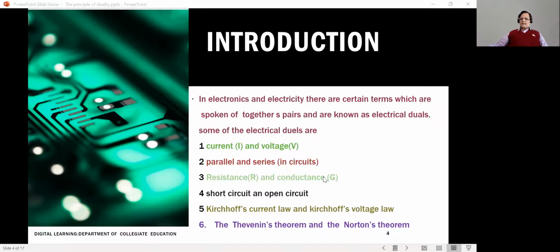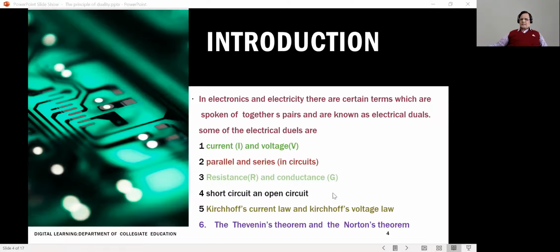If resistance determines the difficulty in establishing a current through a component, conductance expresses the ease with which you can establish current in a component. In other words, what I mean to say is, the opposition offered is inversely proportional to the ease offered. So that idea also you should keep in mind. So, these are some examples of duals.